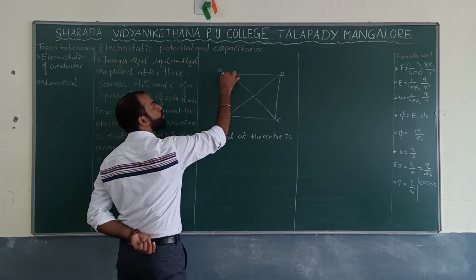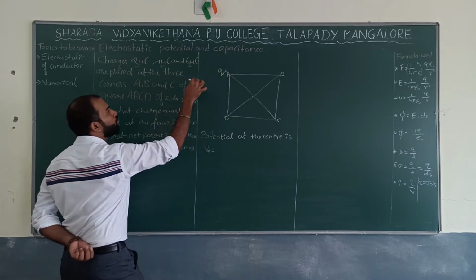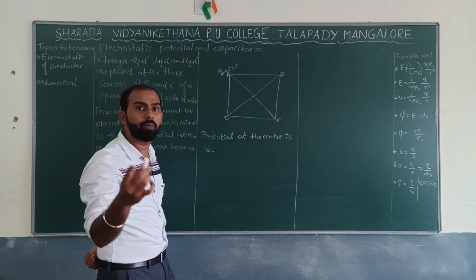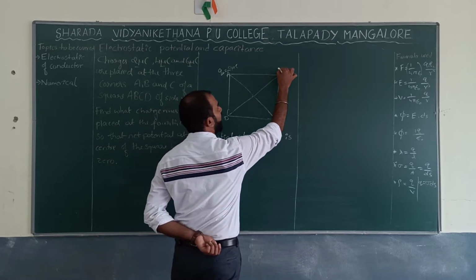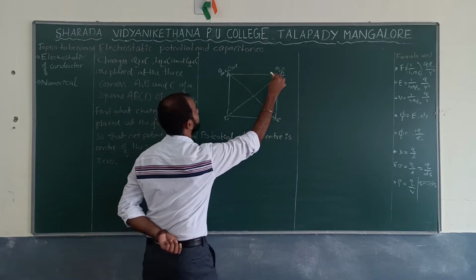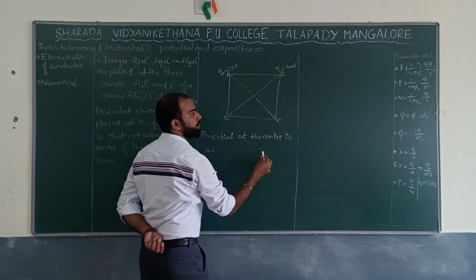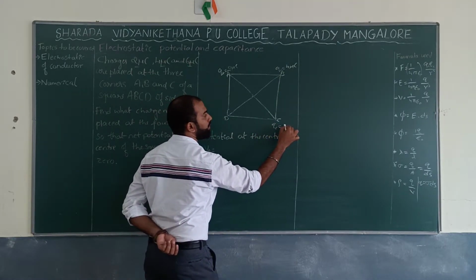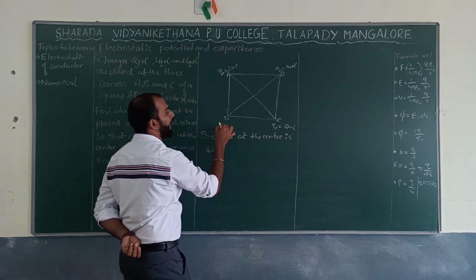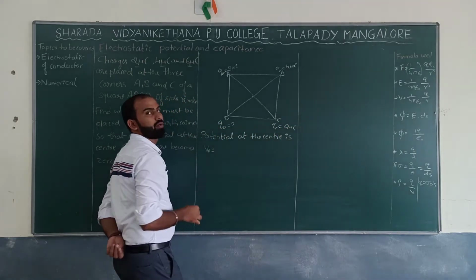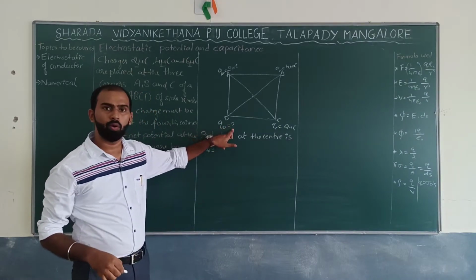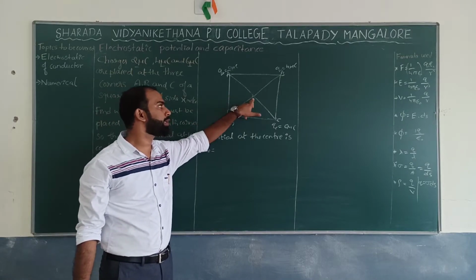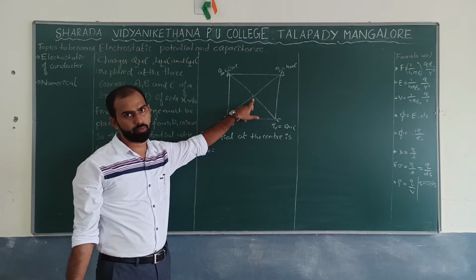That is QA, which is equal to how much? 2 microcoulomb. Micro means what? It should be 10 to the power minus 6. So, what should be QB over here? That is 4 microcoulomb. What about C? That is QC, which is equal to how much? 6 microcoulomb. And QD is how much? Which means, what charge are we supposed to keep so that the electric potential at this particular point should be 0?